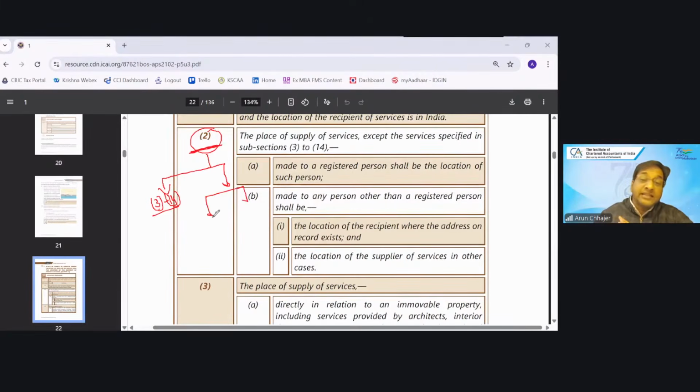What is the general clause? The general clause says that if it is a B2B transaction, made to a registered person, what is the place of supply? The place of supply is the location of that person. If it is B2C, then divide in two parts. Whether the address is available in the record of the supplier. If the answer is yes, then the location of the recipient. If the answer is no, then the location of the supplier.